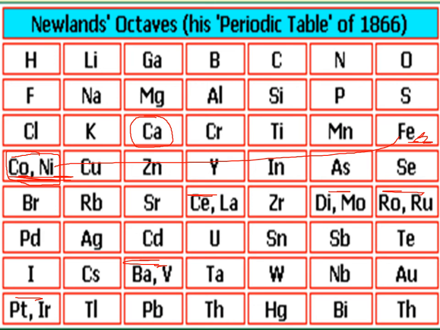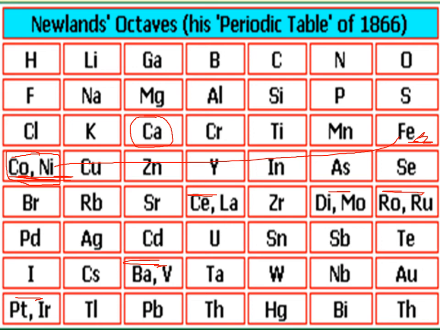The fourth drawback is that Newland adjusted 2 elements in the same slot and also put some unlike elements in the same group or column. Very clearly, he adjusted cobalt and nickel in the same slot.